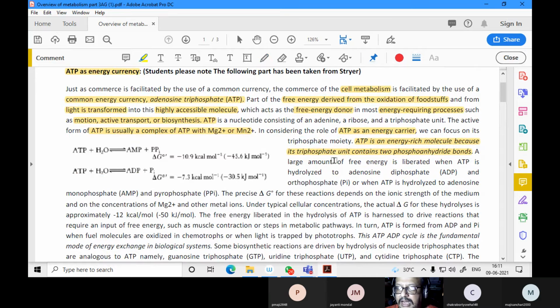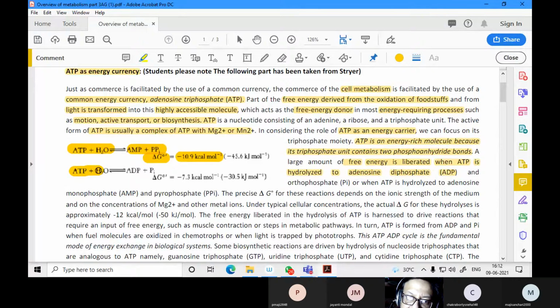A large amount of free energy is liberated when ATP is hydrolyzed. ATP plus H2O gives AMP plus PPi, and the free energy change is minus 10.9 kcal per mole.